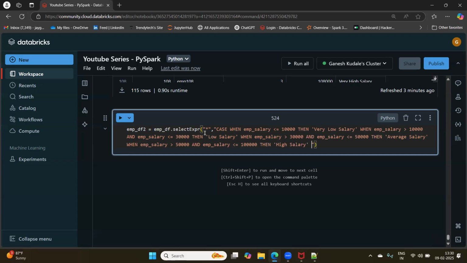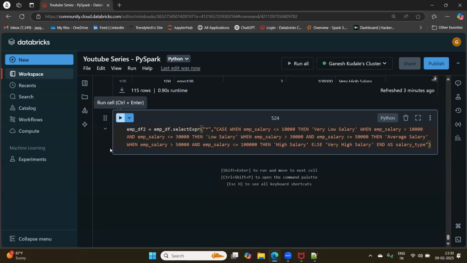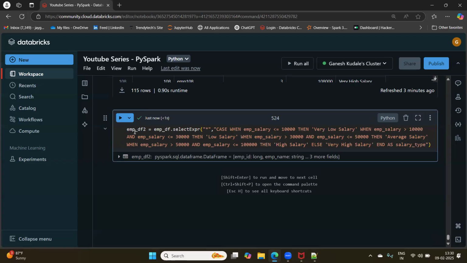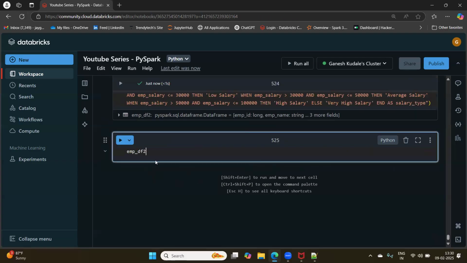Else, very high salary, and I have to end as the column name salary type. Let me run this. This is successful, right? This is how we write multiple when conditions.